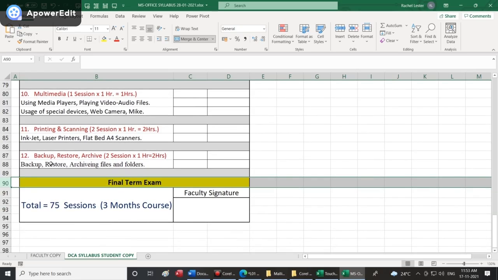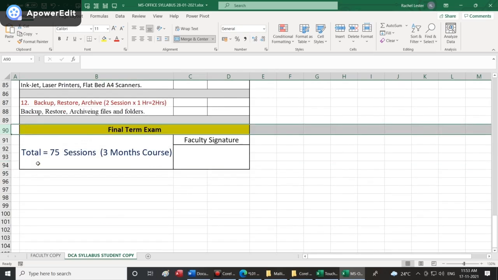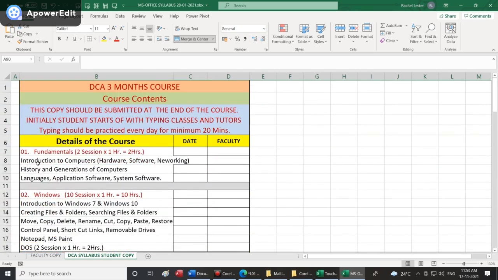While this is going on, by the end of 3 months, how many times does Typing Master have to be completed? 3 times. Minimum 3 times you will have to complete it. Then you will be checked for the speed, and you will know what is your ultimate typing speed at the end of the course. What is your typing speed? Is it 30 words per minute? Is it 20 words per minute? Is it 15 words per minute? That will be defined, and based on that the certificate would be issued. Okay, that is one part of it.